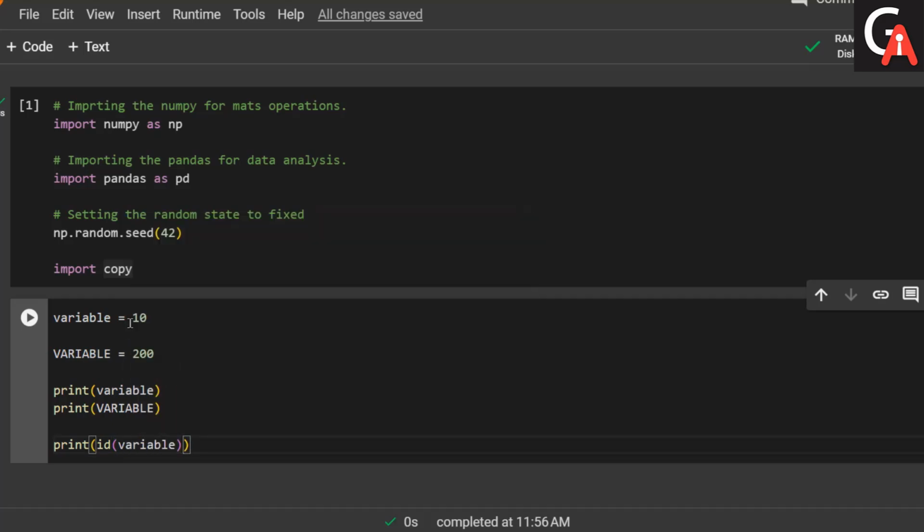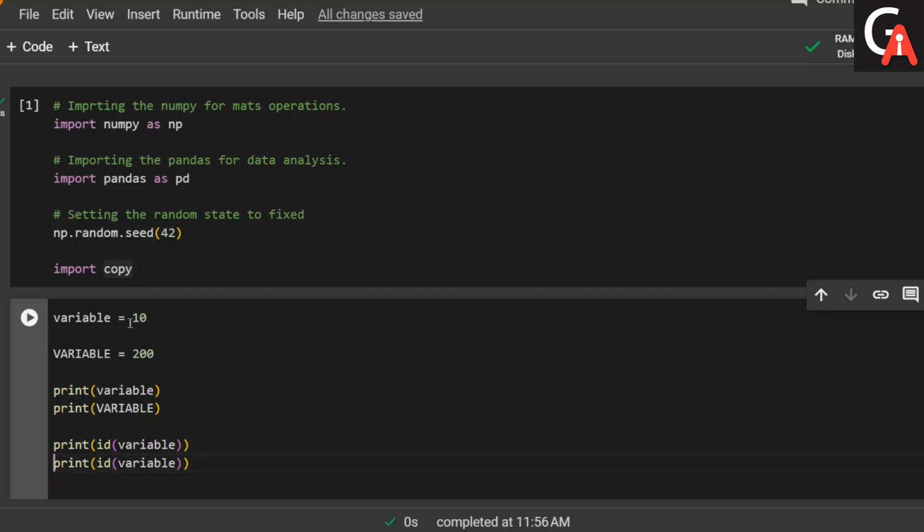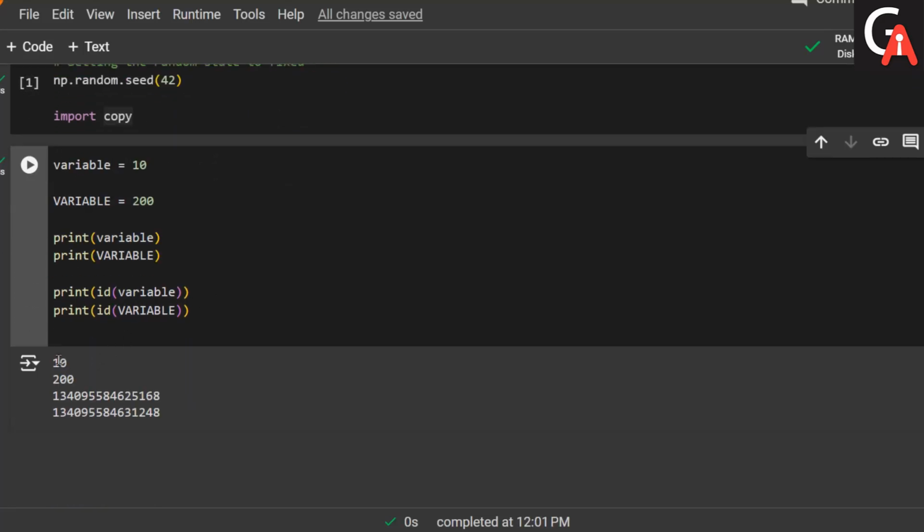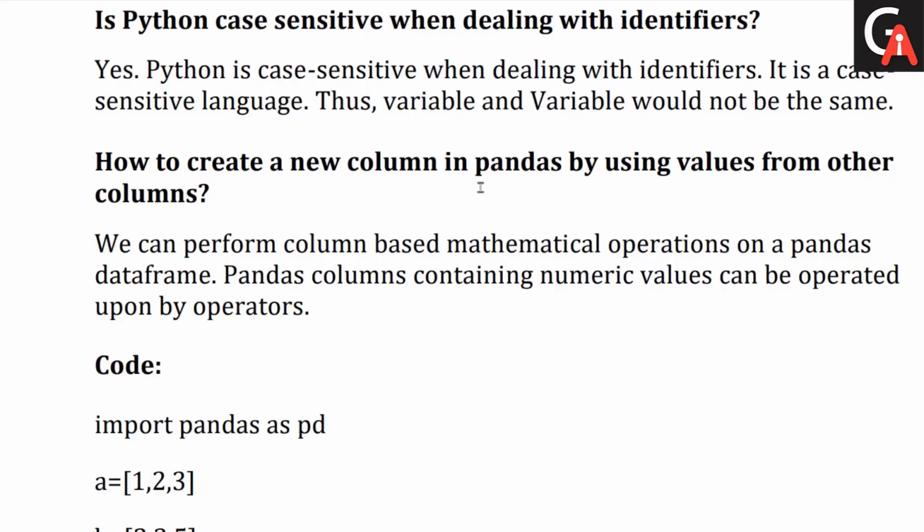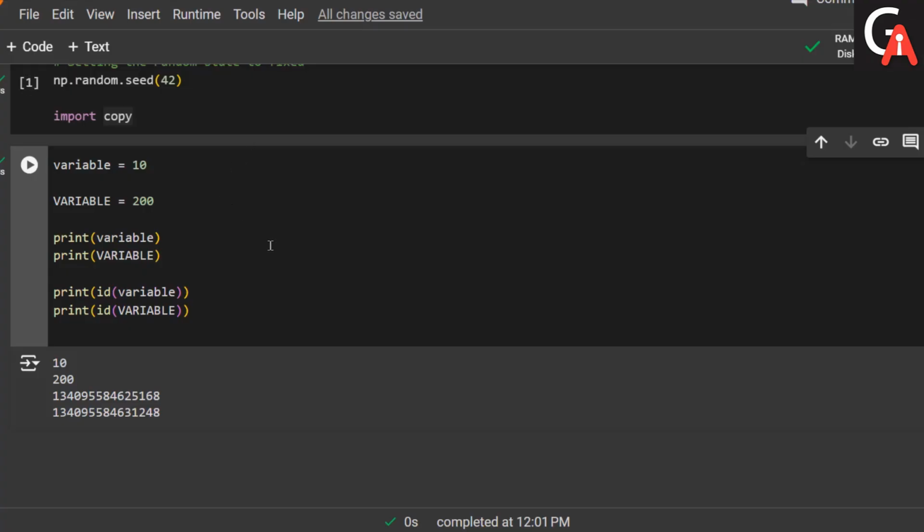Okay, so this is my first object. Let me take another one, and here I am taking another variable. Let me execute my cell right now. You can see that 10 and 200 are printed to the console along with their object IDs, and you can see that those are different objects. Clear, guys? So yes, Python is case sensitive when dealing with identifiers.